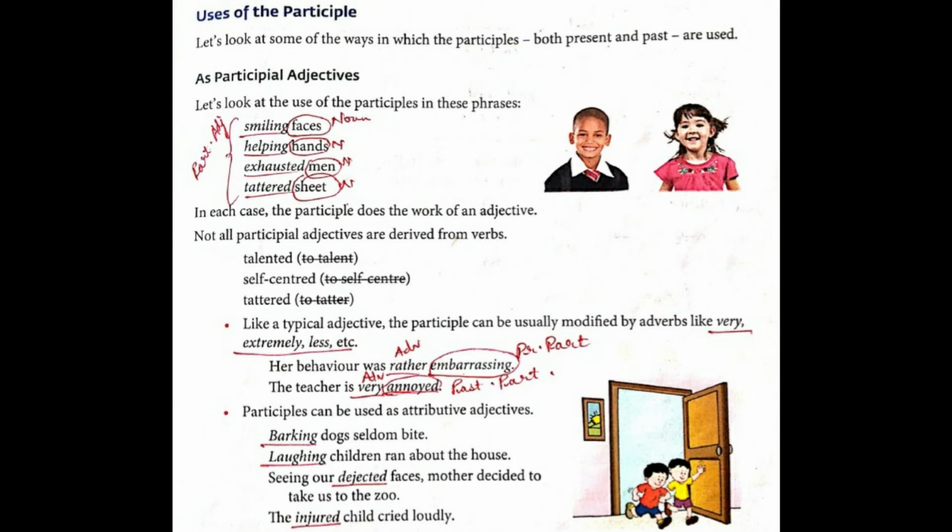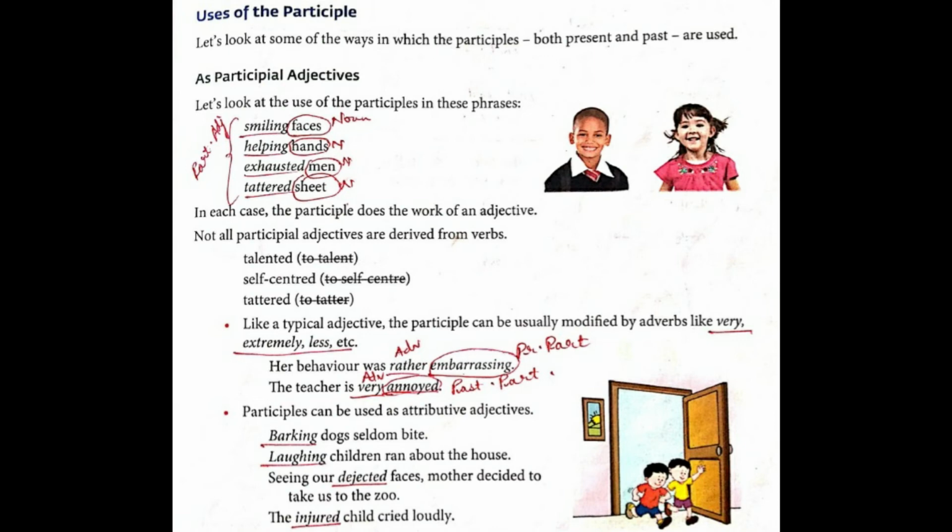Next one, laughing children ran about the house. Which children ran about the house? Laughing. So laughing children is the subject of the sentence. Laughing is attributive, that is the extra thing said about the children, and laughing is a present participle too.